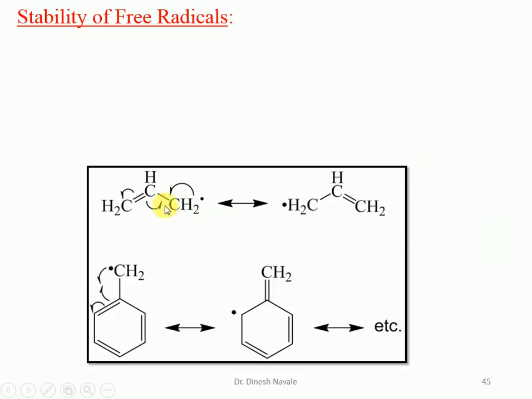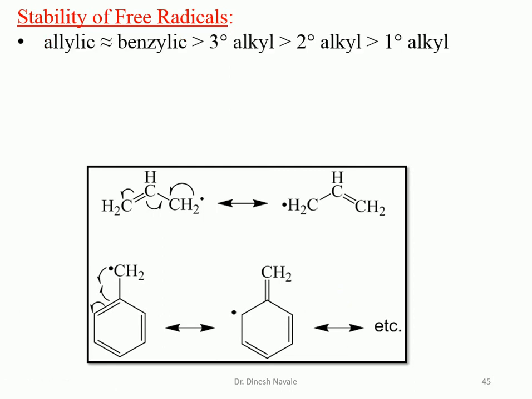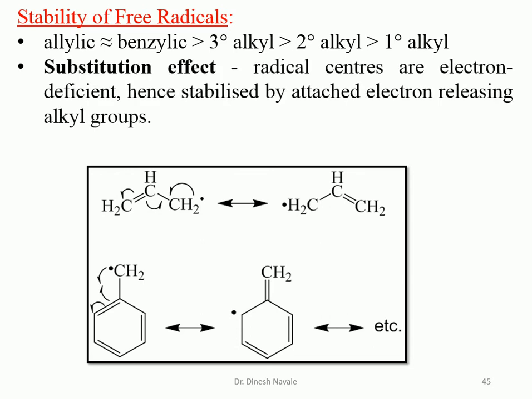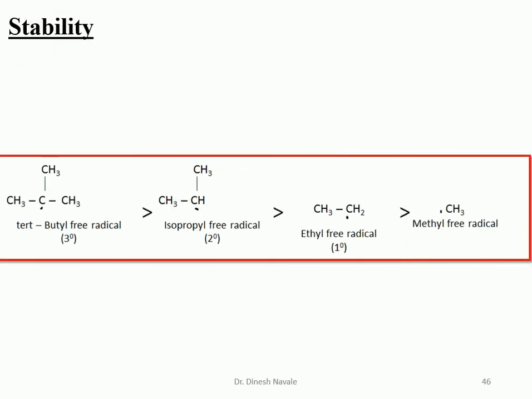So this is the stability of free radicals: allyl free radical and benzyl free radical. Allyl free radical can show only 2 resonating structures, or 1 we can say. In the benzyl free radical there are a total of 4 resonating structures, and the more resonating structures, the more the stability. That's why the benzyl free radical will be more stable than allylic, than tertiary, than secondary, than primary.